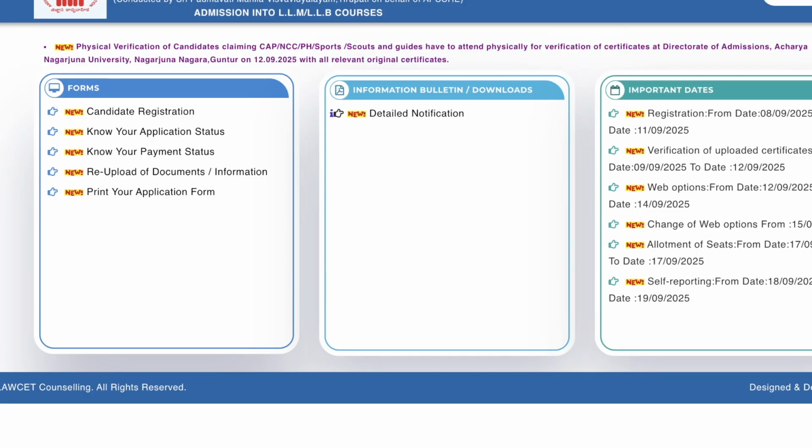So if you are a new candidate who has not registered for the Phase 1 counseling, you can click on the candidate registration on the top, the first option, and fill out the application. However, if you have filled the application and want to know the status of the payment or the application, then you can click on the second and third options. If you have uploaded any document and wish to re-upload it, then you can click on the fourth option. And if you want to take the printout of the filled application, then you can click on the fifth option.